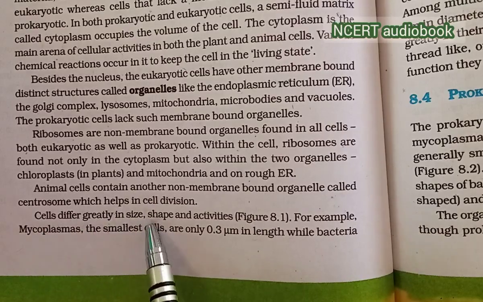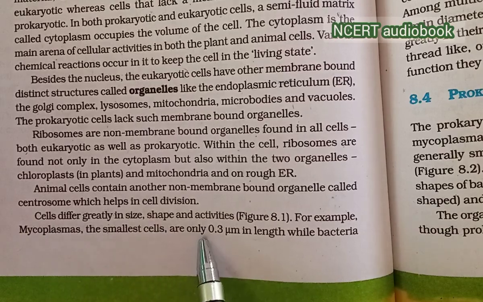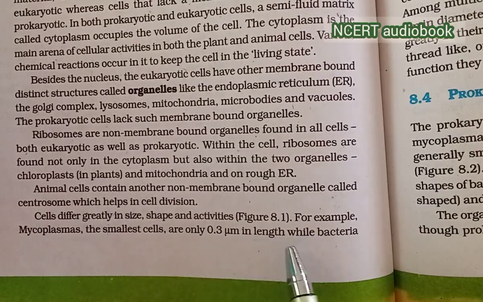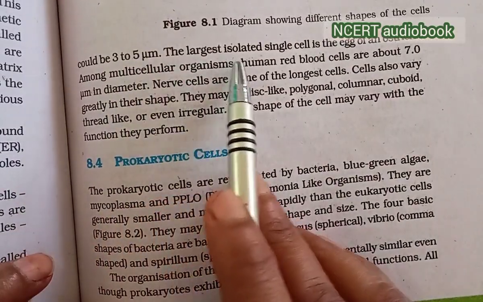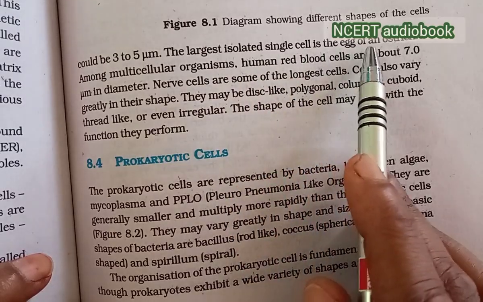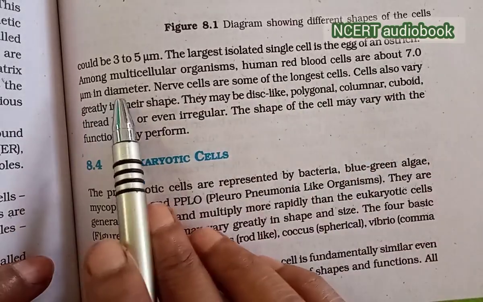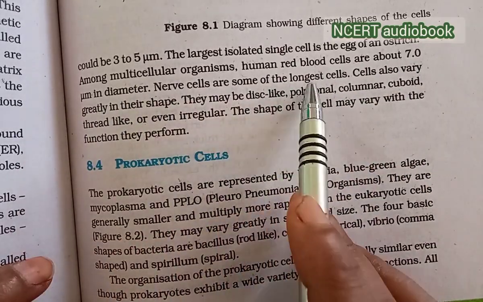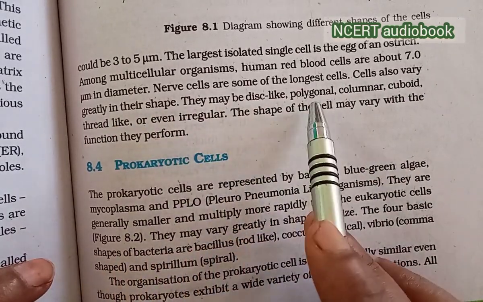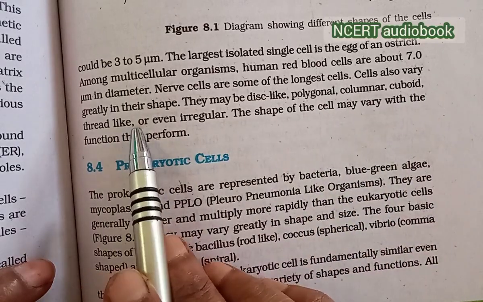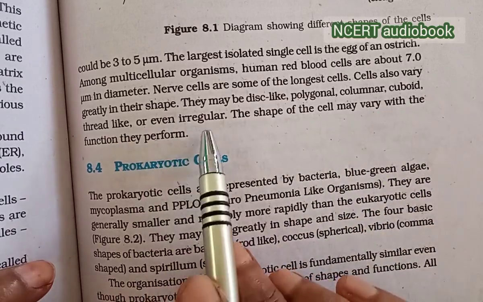Cells differ greatly in size, shape and activities. For example, Mycoplasma, the smallest cell, is only 0.3 μm in length, while bacteria could be 3 to 5 μm. The largest isolated single cell is the egg of an ostrich. Among multicellular organisms, human red blood cells are about 7 μm in diameter. Nerve cells are some of the longest cells. Cells also vary greatly in their shape. They may be disc-shaped, polygonal, columnar, cuboid, thread-like, and even irregular. The shape of the cell may vary with the functions they perform.